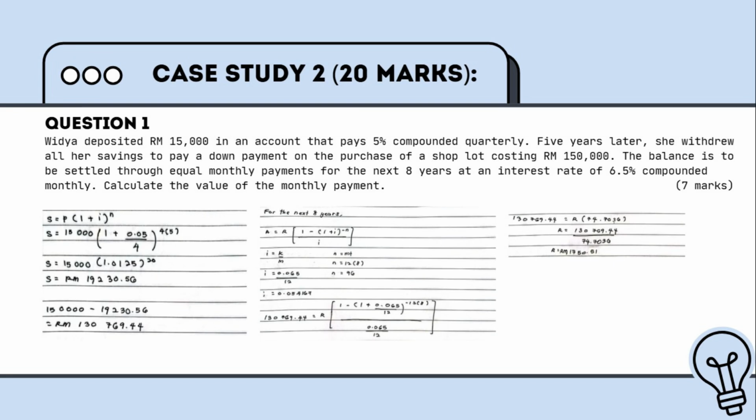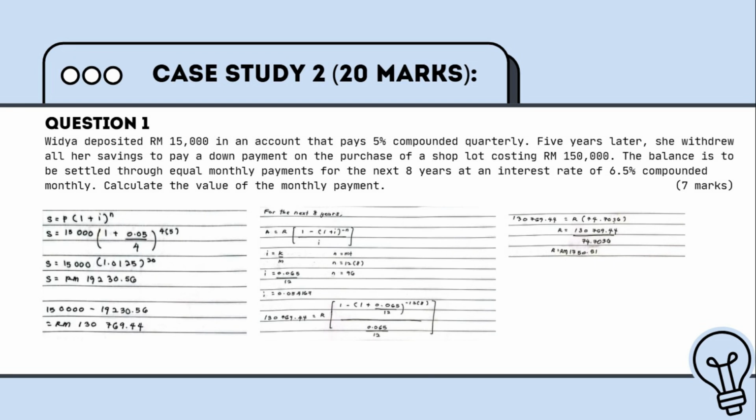After finding the amount she needs to borrow, we need to find the value of the monthly payment. The information that we have right now is periodic interest rate I = 0.065 over 12 and the number of interest periods N = 12 times 8. By that, for this part, we are going to use the present value formula, which is A equal to R times 1 minus (1 plus I) to the power of negative N, over I. We also have present value A, 130,769 ringgit and 44 cents.